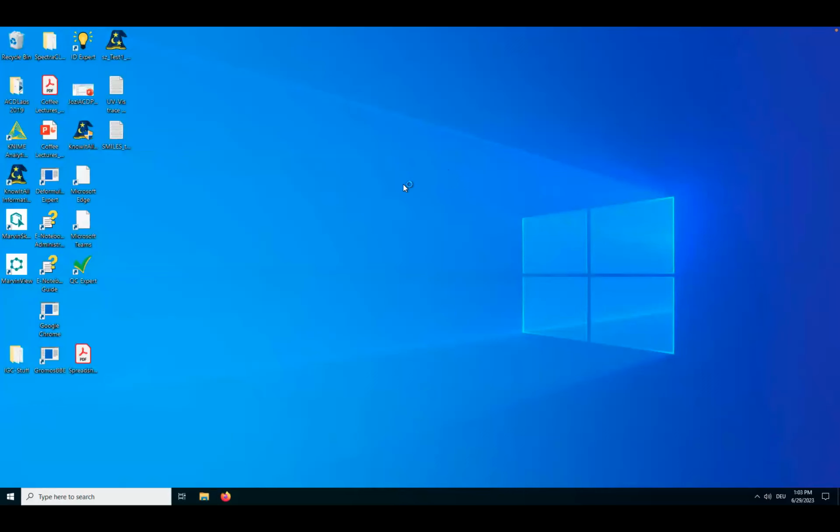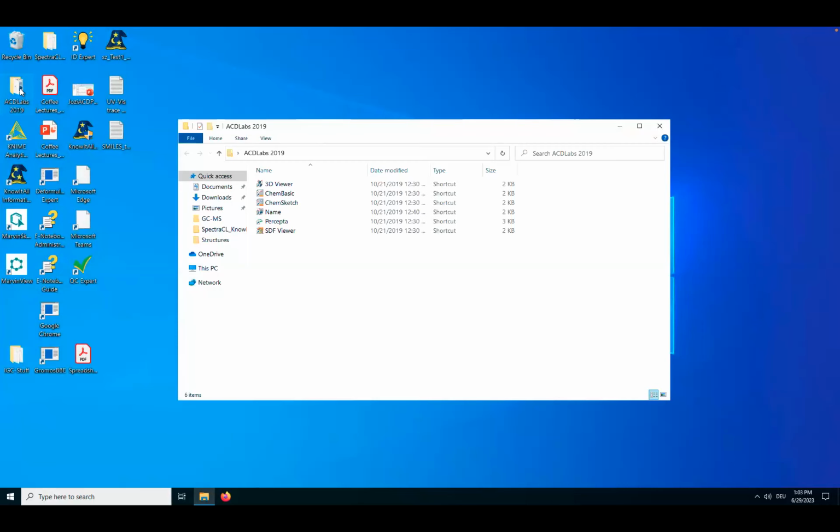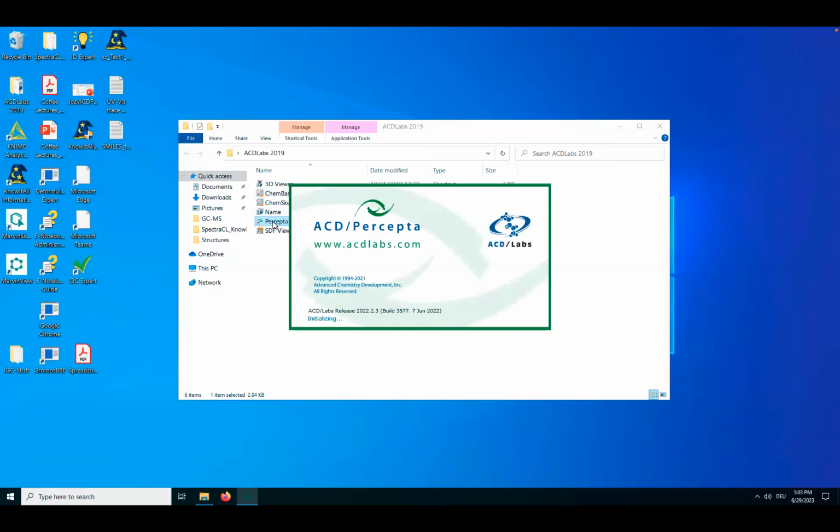So here we are. This is our Windows server, and on that desktop we have an ACD Labs folder in which you can find ACD Percepta.